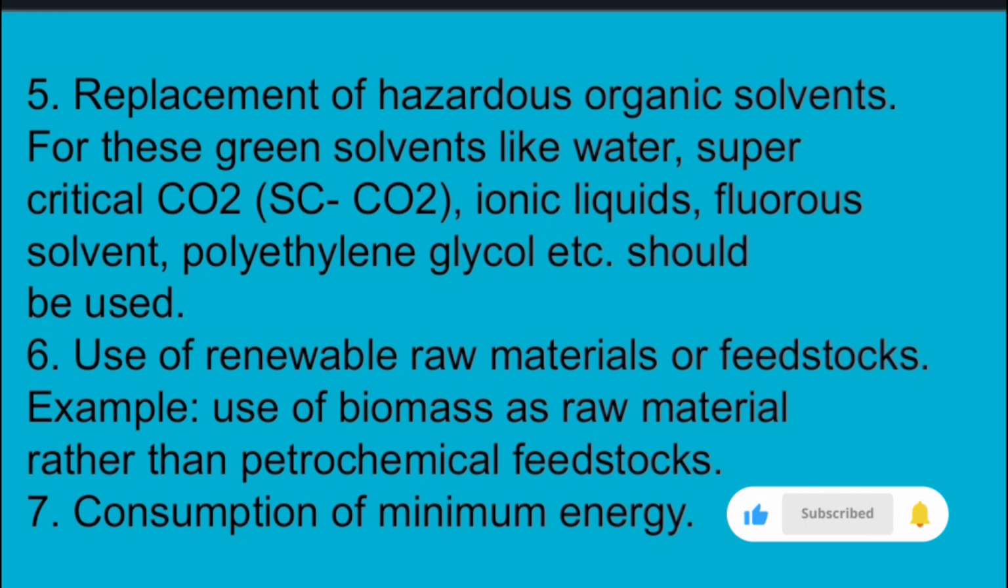And the sixth one is use of renewable raw materials or feedstocks, and we use raw materials that are renewable. For example, we use biomass as a raw material rather than petrochemical feedstocks to make the reaction more eco-friendly. And the seventh one is consumption of minimum energy. We only use minimum energy to make the chemical reaction more eco-friendly.